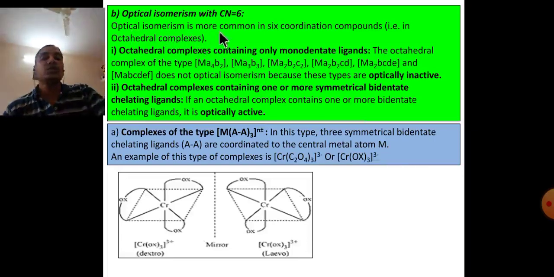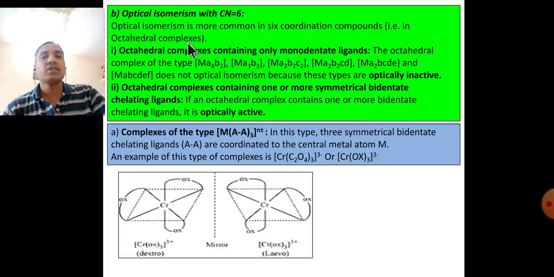B. Optical isomerism with coordination number 6. Optical isomerism is more common in 6-coordinate compounds, that is, in octahedral complexes. First, octahedral complexes containing only monodentate ligands.